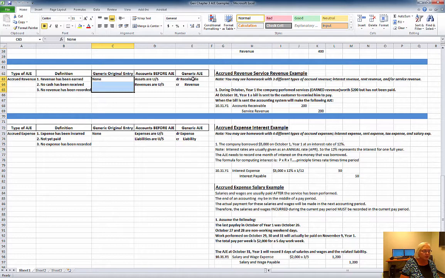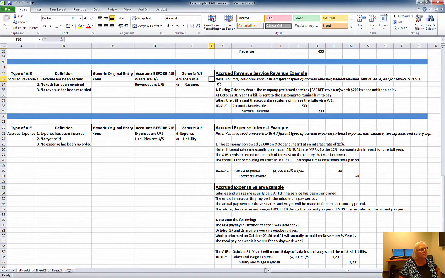We do need to make our adjusting entry to get the receivable recorded and the revenue recorded because we earned the revenue. If we do not do that adjusting entry, then our assets are too low because we haven't recorded our receivable, and our revenues are too low because we haven't recorded our revenue. So assets and revenues are both understated.